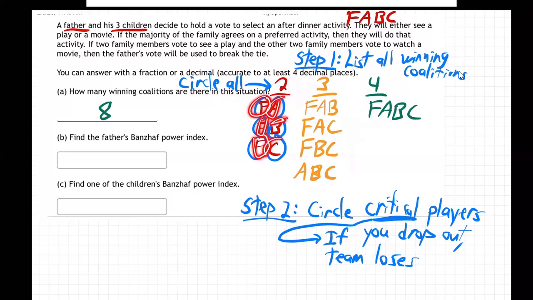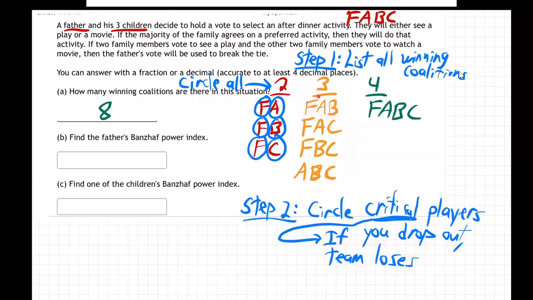They're both critical. Now let's go to the teams of three. Let's do them one at a time. If father drops out of this team, and they're only left with AB, is that a losing team? That's what critical means. If you drop out, the team loses, right? Like a critical quarterback on a football team. If the quarterback is sick, can't play the game, gets injured, can't play the game, the team loses. That means that person was critical.